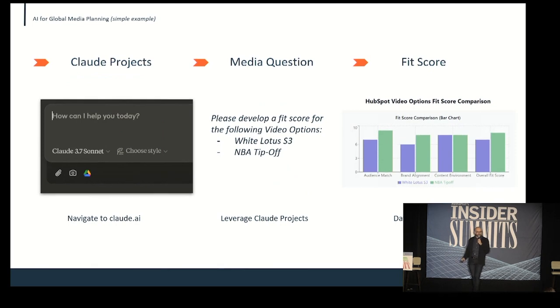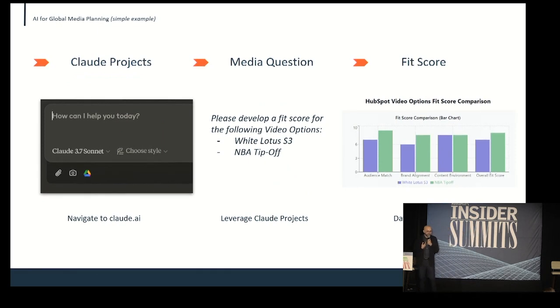Even on this example right here, we know our target, but if we were to decide between White Lotus and NBA tip-off, it would be CPM, right? What's the view? Have we done it before? But sometimes if we haven't run something similar, you really want to experiment and test and learn.